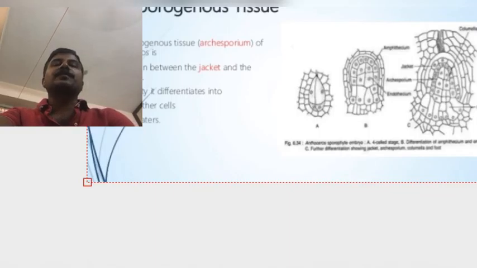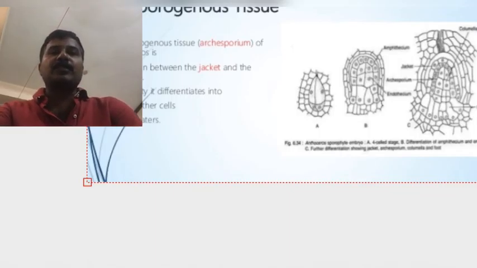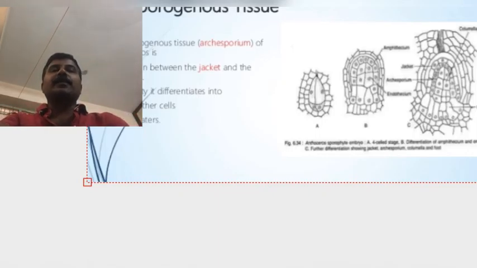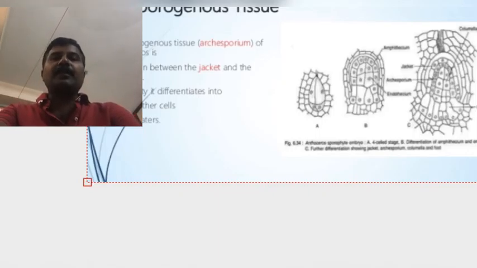In the center of the capsule, another part is present. This part is called the columella. The columella is the central part of the capsule.